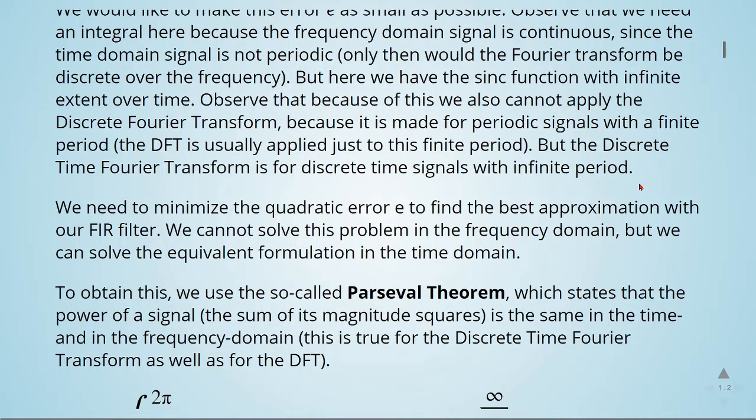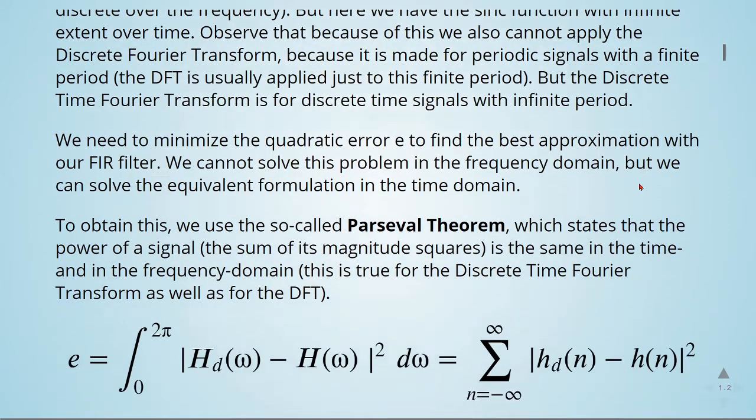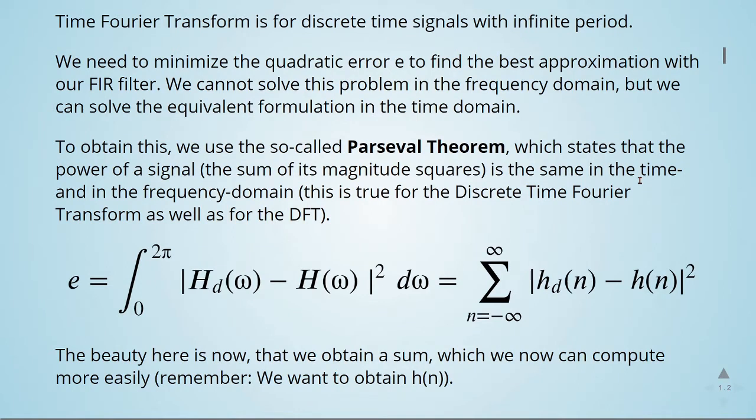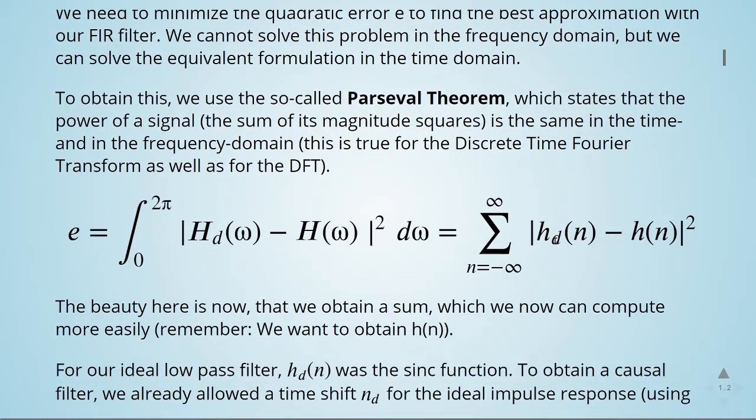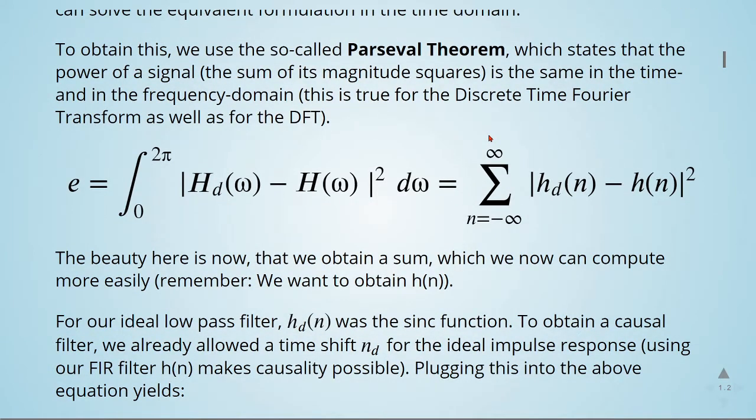We cannot solve this problem in the frequency domain, but we can solve the equivalent formulation in the time domain. To obtain this, we use the so-called Parseval theorem, which states that the power of a signal, the sum of its magnitude squares, is the same in the time and in the frequency domain. This is true for the discrete time Fourier transform as well as for the DFT. So here we have the Parseval theorem. The power of a signal is the same in the time and in the frequency domain. The beauty here is that we obtain a sum which we can now compute more easily.